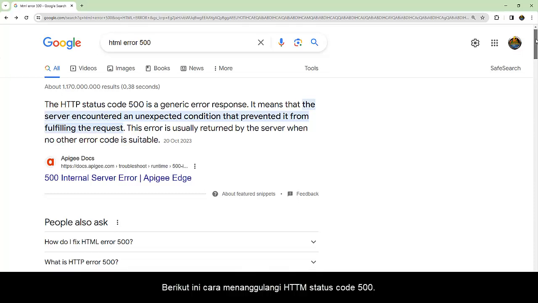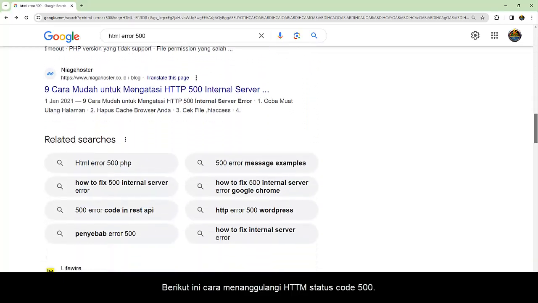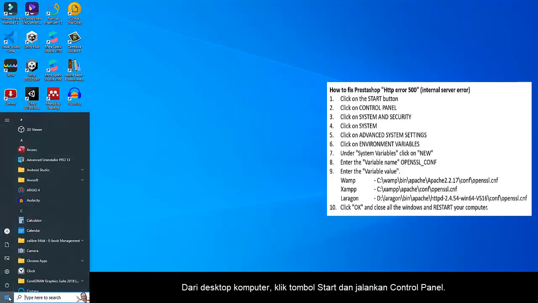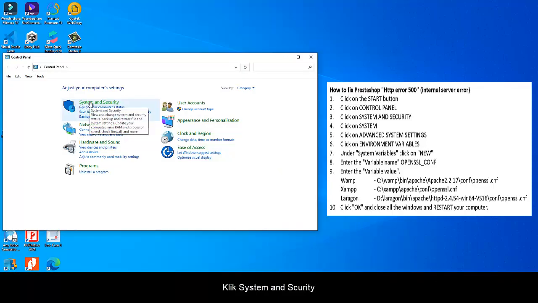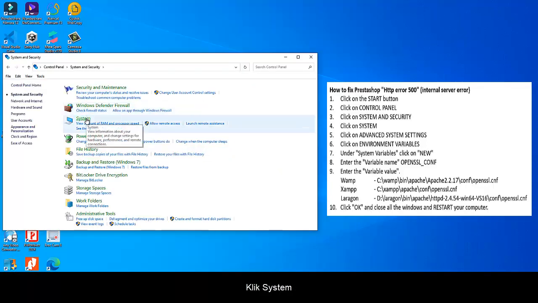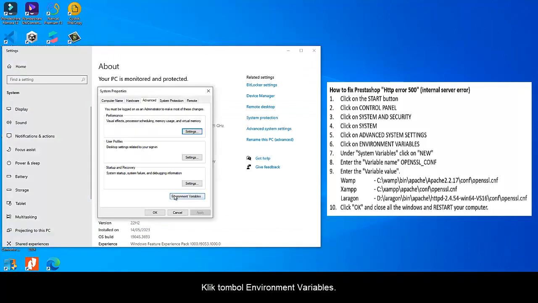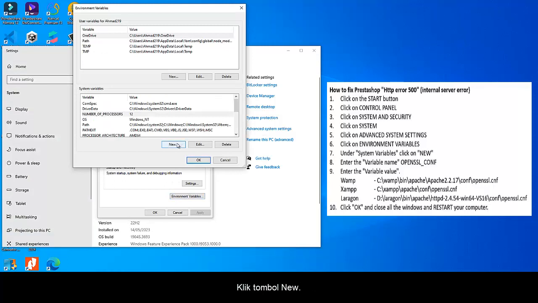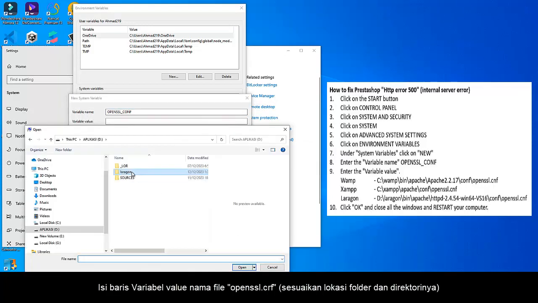Here's how to overcome HTTP status code 500. From your computer desktop, click the Start button and launch Control Panel. Click System and Security. Click System. Click Advanced System Settings. Click the Environment Variables button. Click the New button. Fill the variable name line with OPENSSL_CONF. Fill the variable value line with the file name openssl.cnf. Adjust the folder location and directory.